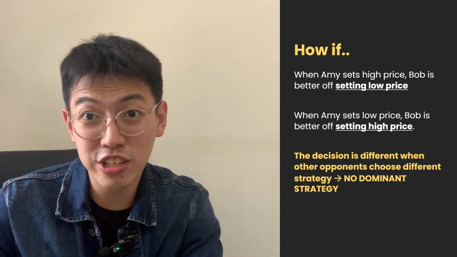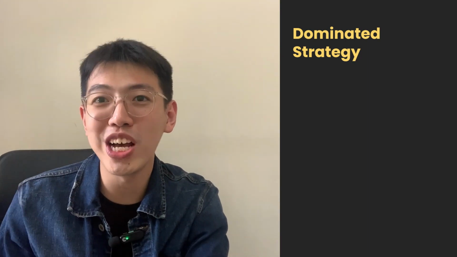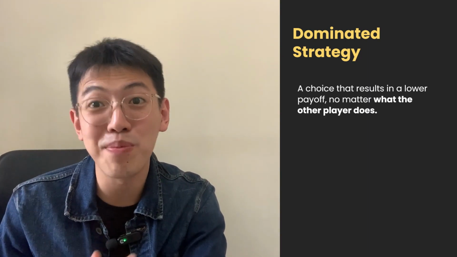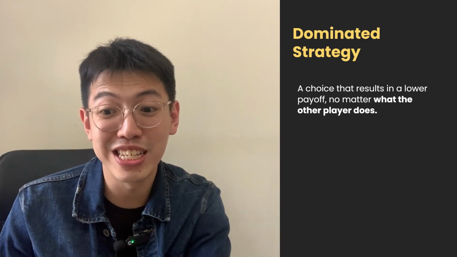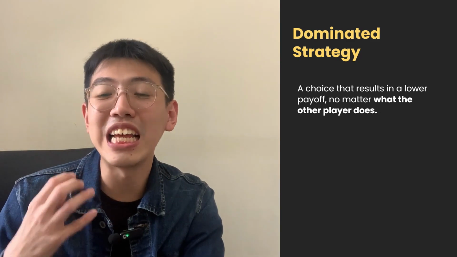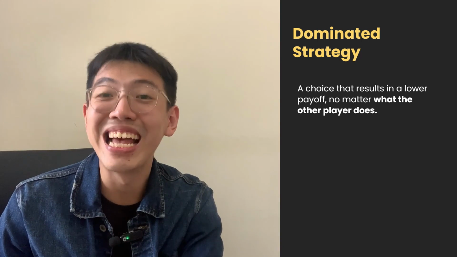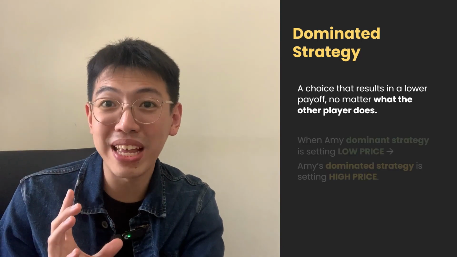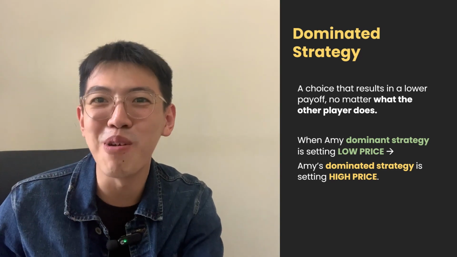Conversely, a dominated strategy is a choice that results in a lower payoff, no matter what the other player does. It means Amy's dominated strategy is setting a high price, and so is Bob's.